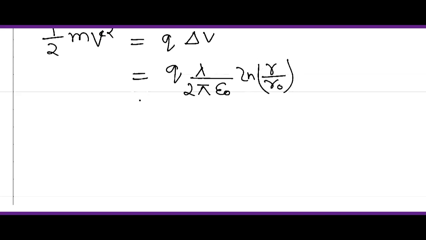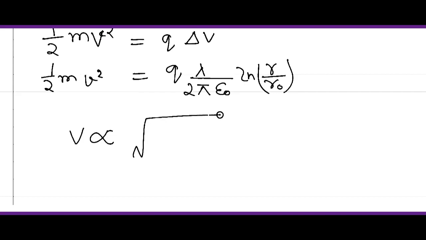Okay, now we have to find the relation between velocity and this quantity. For velocity, what can we write? We can write velocity is directly proportional to, if we remove the square, root under ln r by r naught.